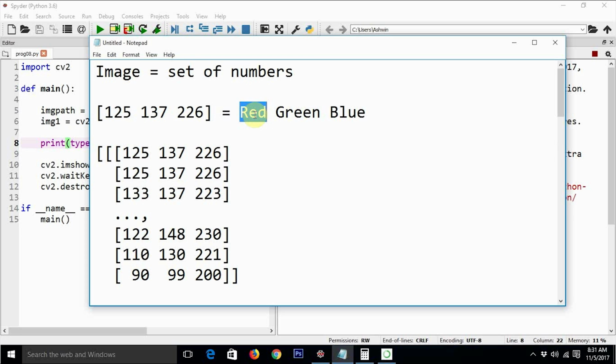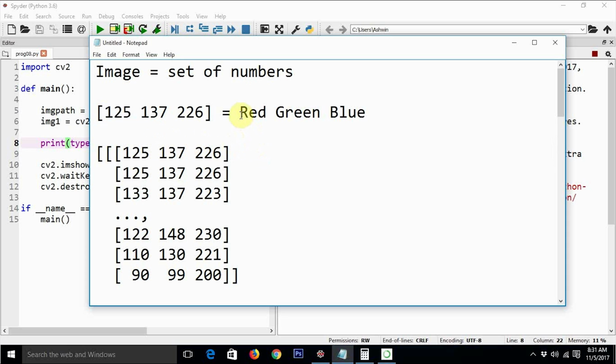Every tuple here is representing a pixel, and any image is nothing but a set of pixels arranged in horizontal and vertical manner systematically. So the numbers mean nothing but the intensity level of that particular channel.